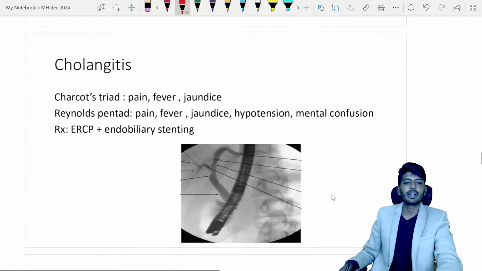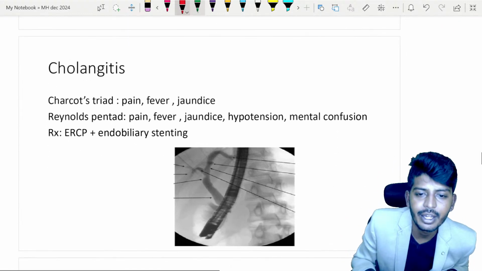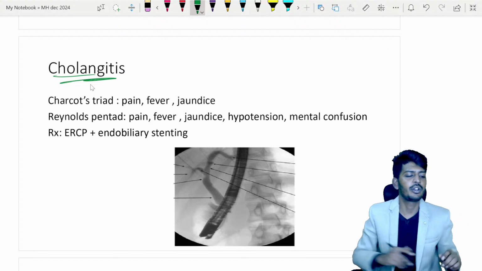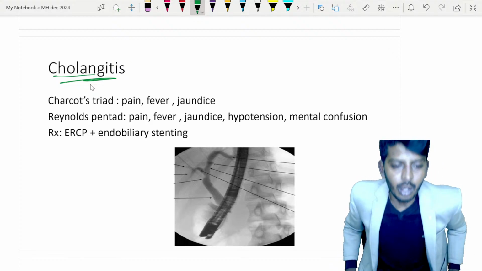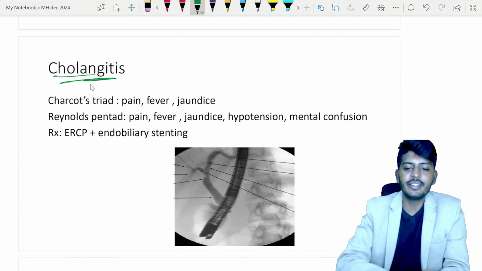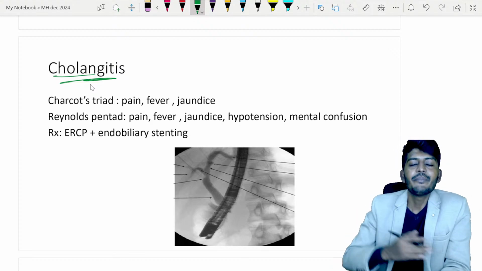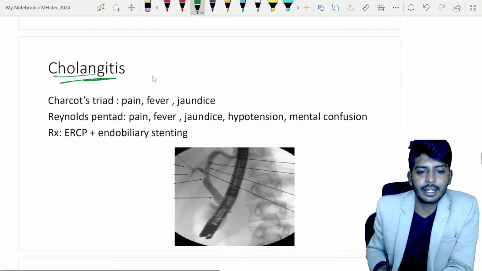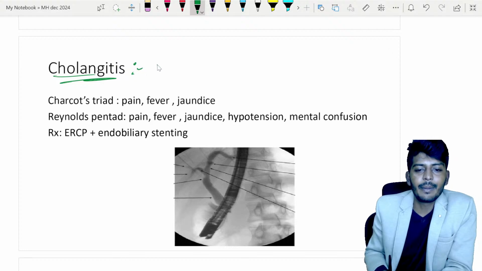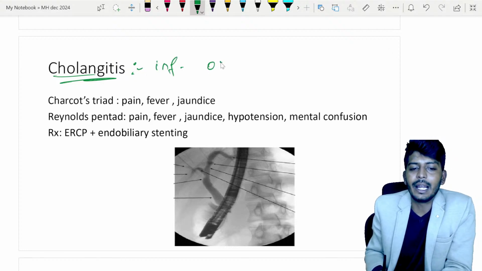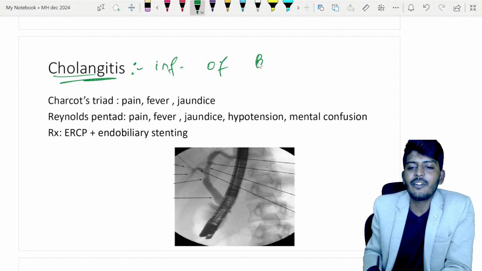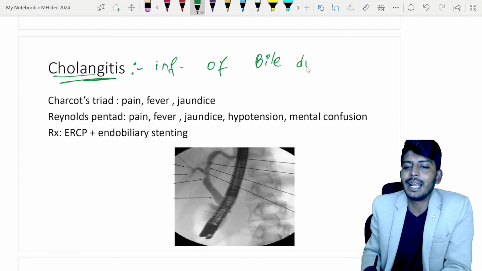Let's go to the next important disease. This is also a very important disease, sir. Cholangitis, very commonly asked. What is this cholangitis? Cholangitis is nothing but, children, it's very easy to understand. Inflammation of bile duct. Whenever there is inflammation of the bile duct.